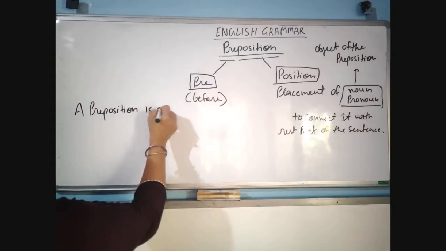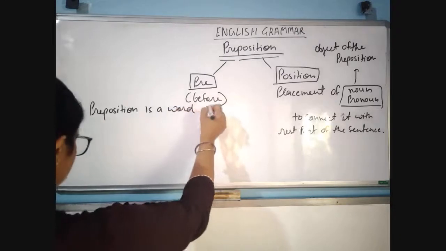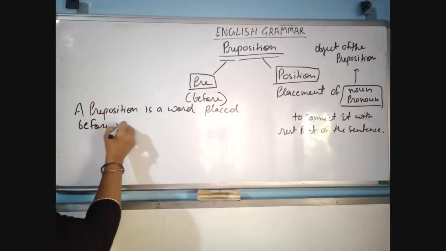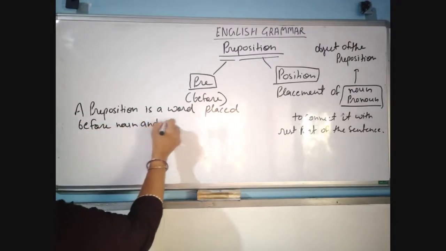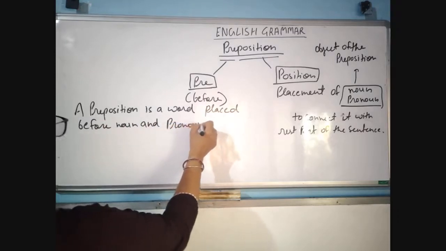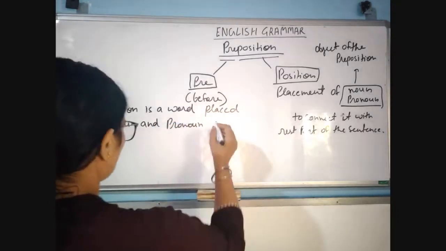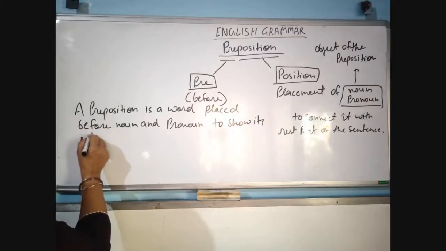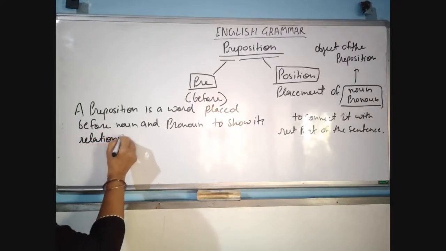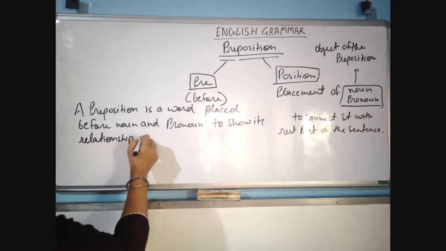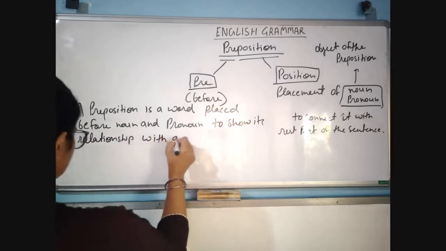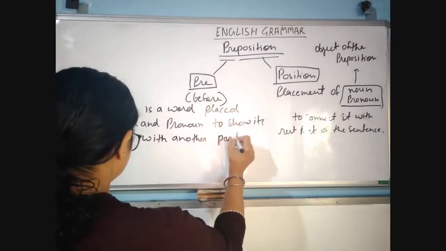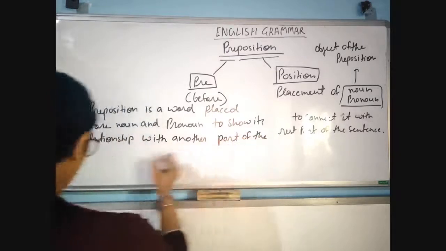a preposition is a word placed before noun and pronoun to show its relationship with another part of the sentence.